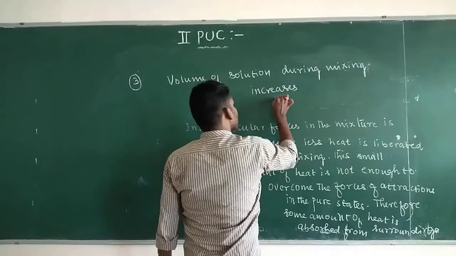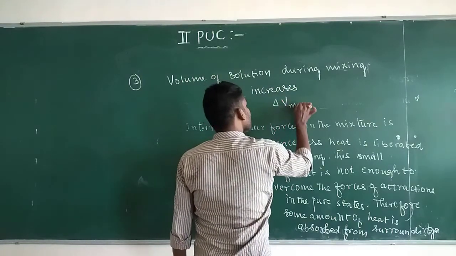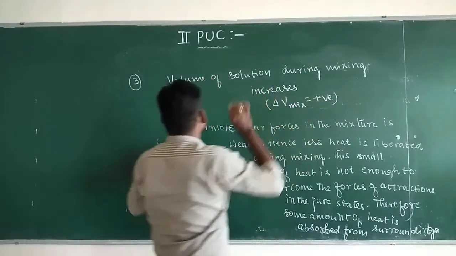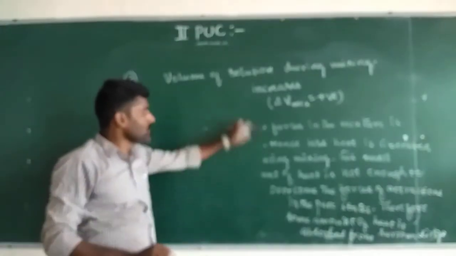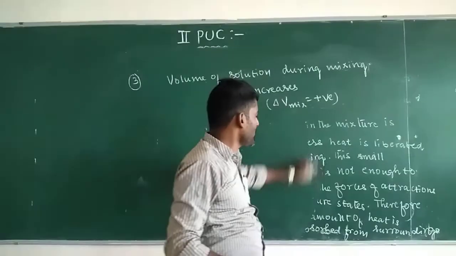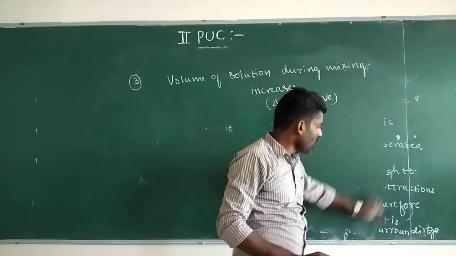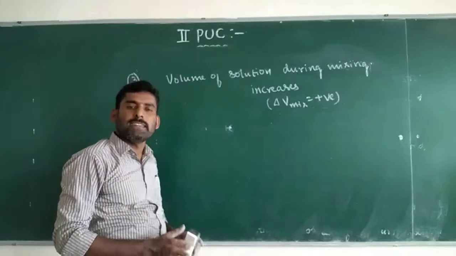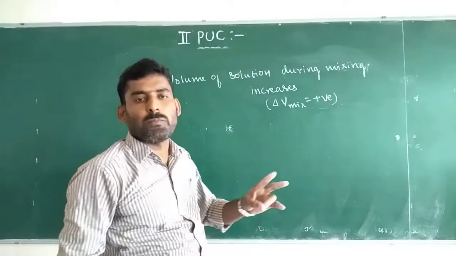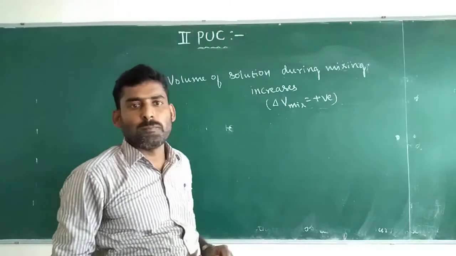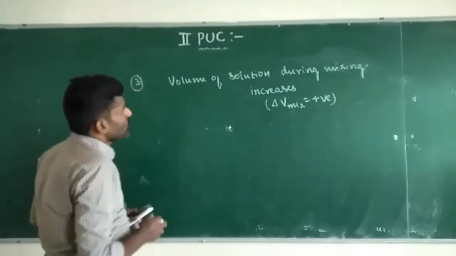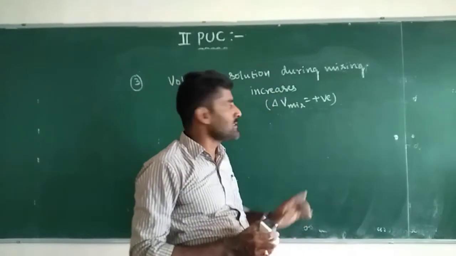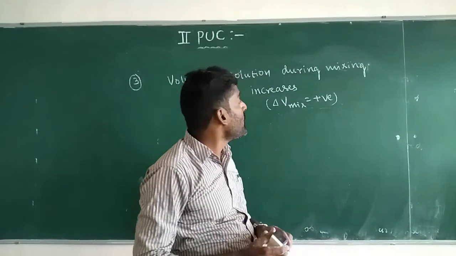So delta V mix becomes positive. The volume of the solution or mixture increases when the two components undergo mixing. So the volume of the solution during mixing increases, and delta V mix is positive.